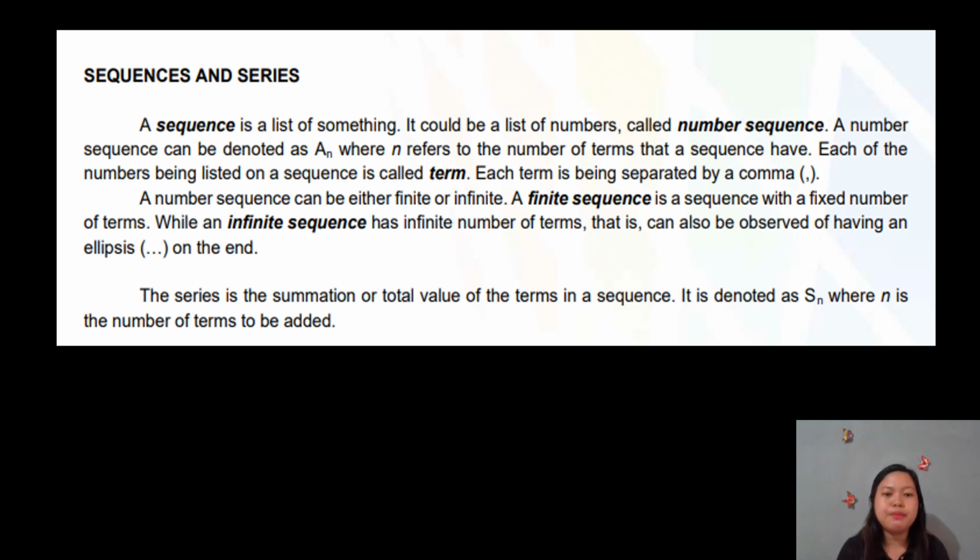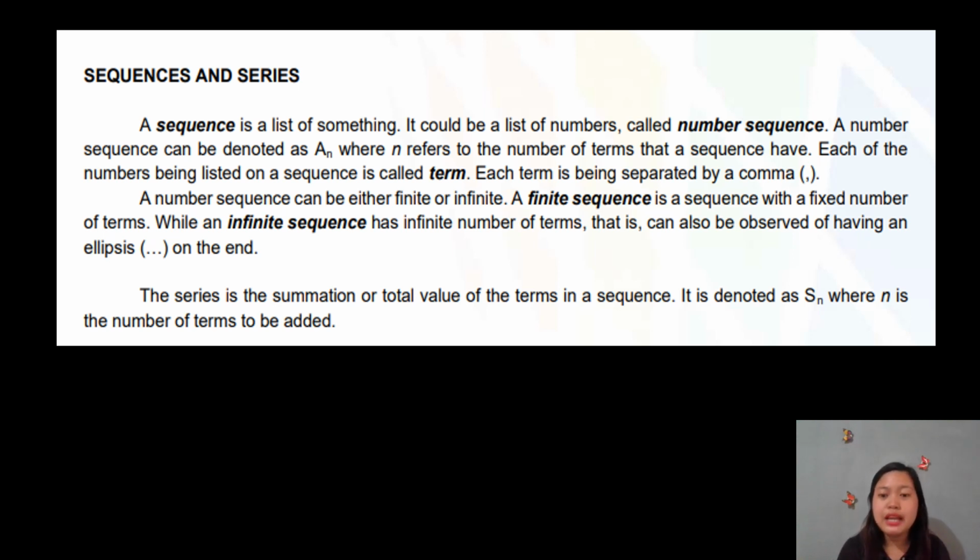Each of the numbers being listed in the sequence is called a term. So again, each of the numbers being listed in a sequence is called a term. Each term is being separated by a comma. A number sequence can be either finite or infinite.